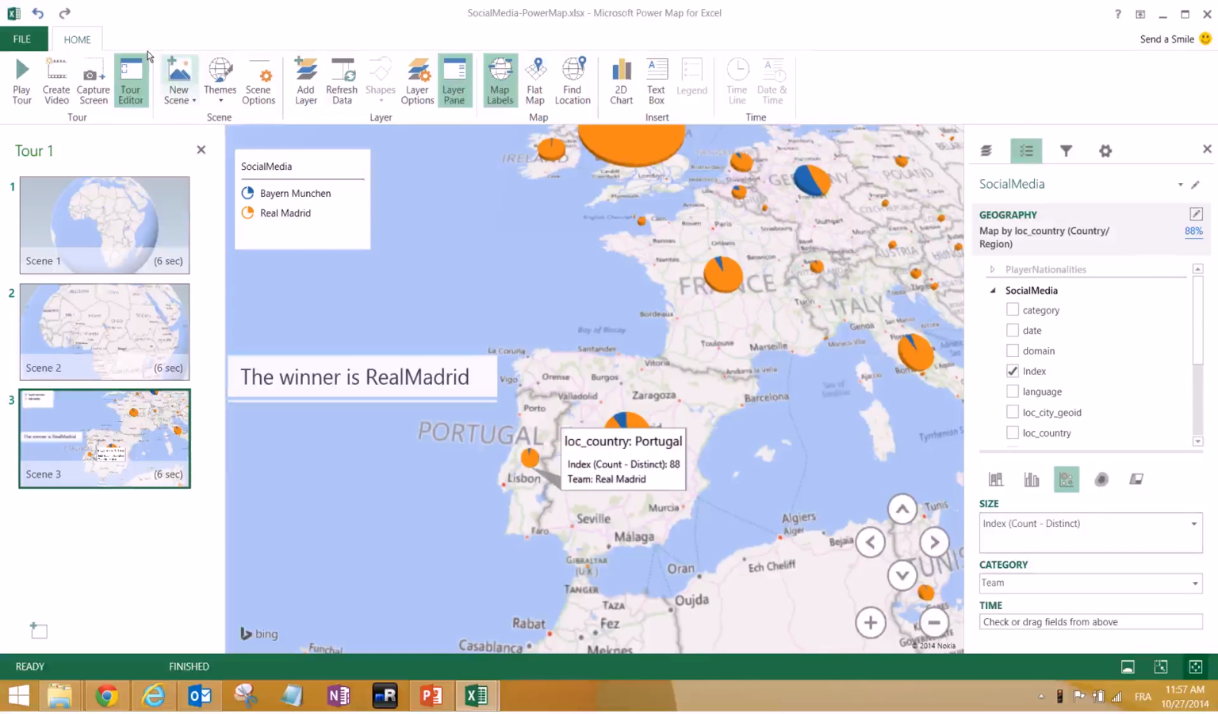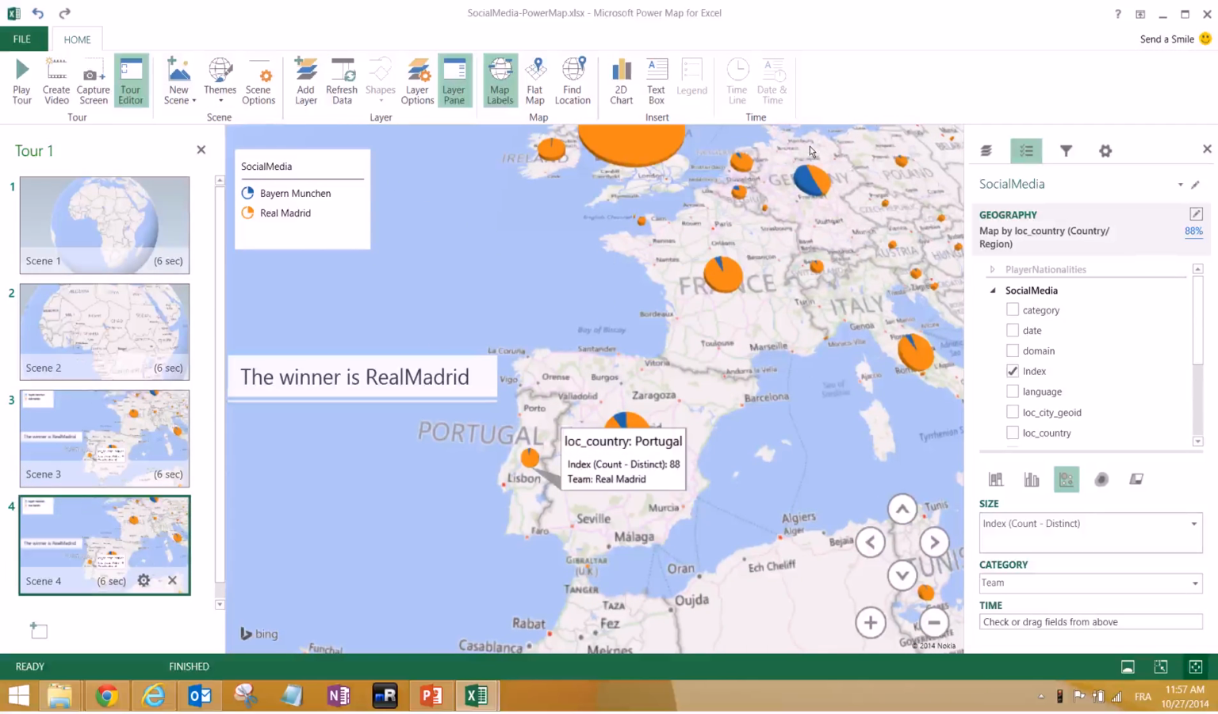And we can insert a new scene. Now this step has helped us in Power Map to visualize the data on a geographical map, showing us that you can visualize the results on a map automatically. In this layer we saw that the social media coming out of Portugal for one week, most of it was actually for Real Madrid.